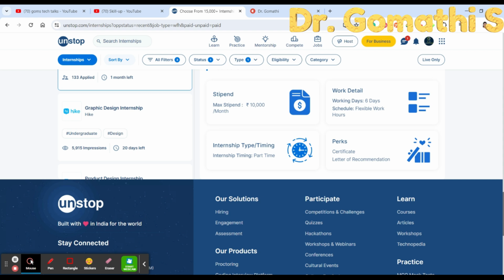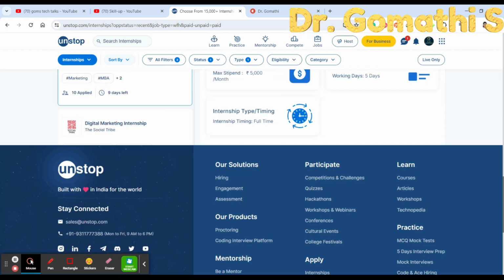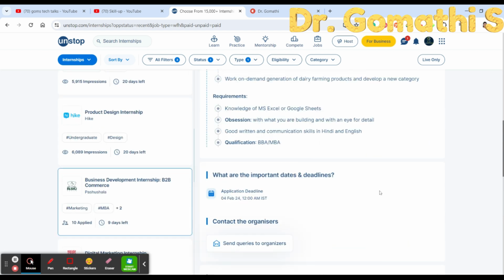And if you are a working professional, or a fresher who completed your college and you're just looking for an internship opportunity, then you can just go ahead with anything. Okay, even this perk, I personally recommend that you should have a certificate and letter of recommendation after completing your internship. This will help you to get your future job, future prospects and everything. So first, whenever you click on any internship, just go and check what additional information they are providing. So in this particular internship, they are not providing the letter of recommendation and anything. They might have missed out indicating that here.